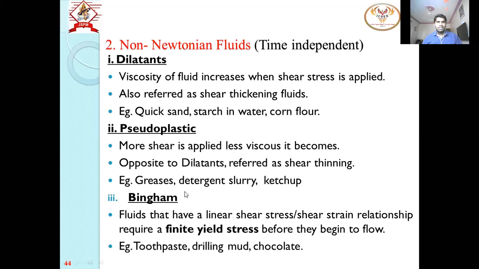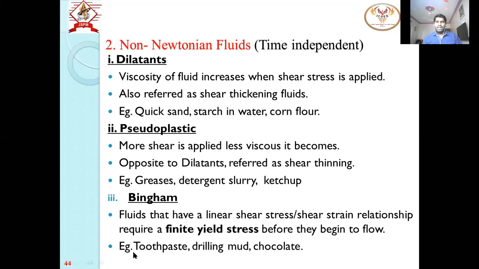Then the third is Bingham. Fluids that have a linear shear strain relationship require a finite yield stress before flow. Simple to understand, for example, toothpaste. Toothpaste always stays in the tube. If you open the cap of the tube and hold the mouth vertically downward, the toothpaste will not come out of the tube.